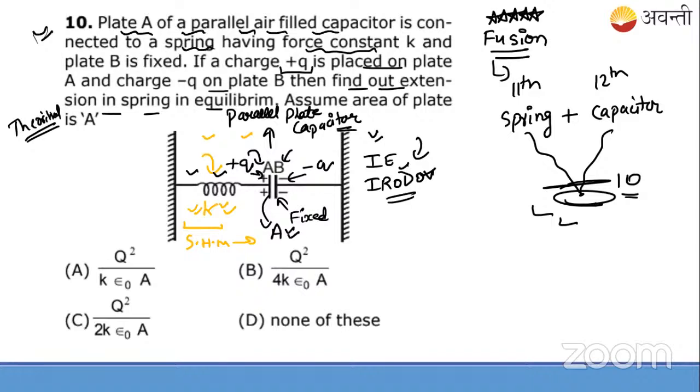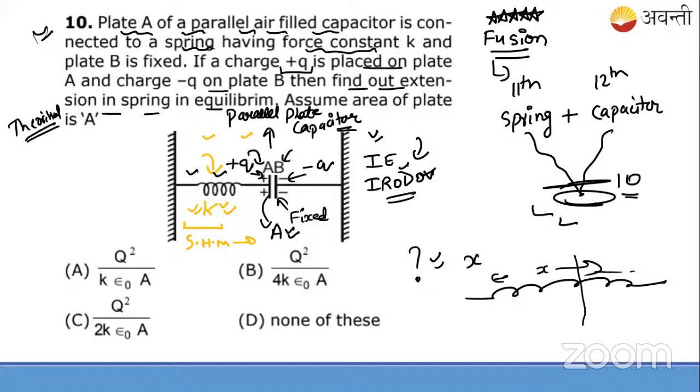And why will there be extension in the spring? There will be an oscillation kind of thing initially. But finally, when the spring is in equilibrium, there will be some extension here. So they're asking how much that extension will be. First, can anybody tell why the spring will extend from the natural length position? Anybody can answer? Those who have studied the previous lectures from the class session, the teacher's PPTs and PDFs, all those things, can you answer this?